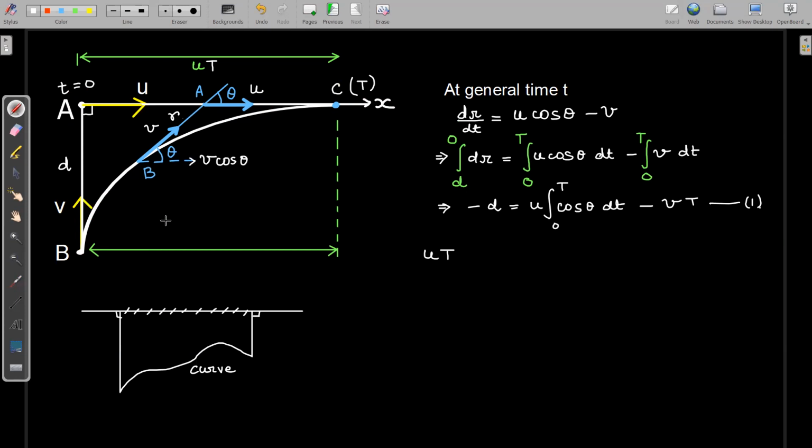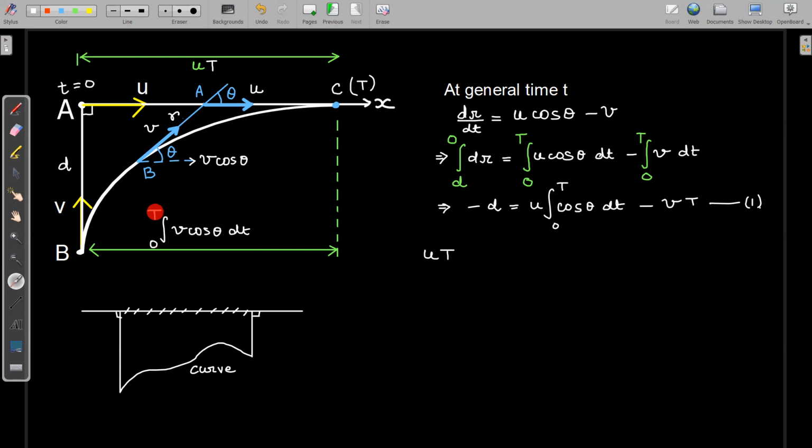So if I integrate v cos theta dt from 0 to capital T, it will give me the length of the projection of this curve that particle B moves along the x-axis. Because v cos theta is the component of velocity of particle B along the x-axis, velocity into dt is the displacement along the x-axis.